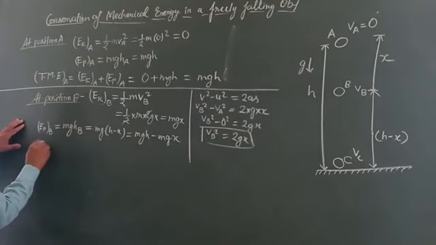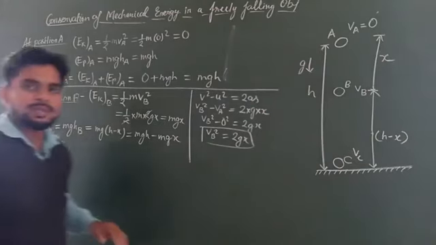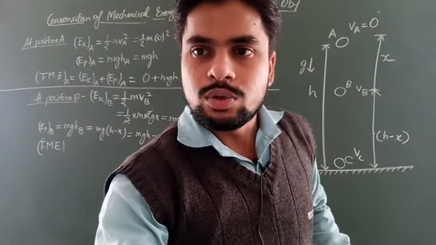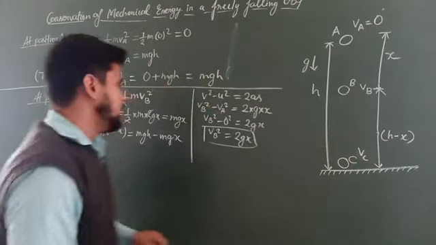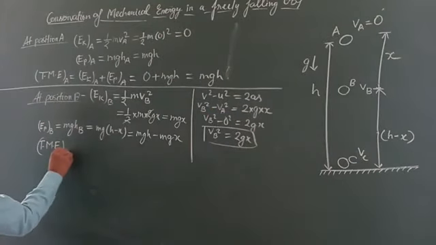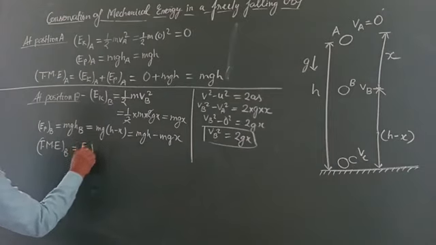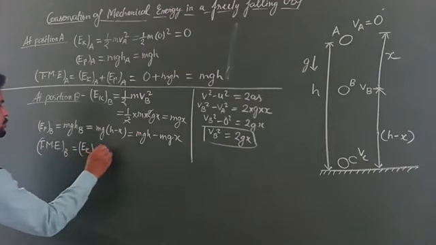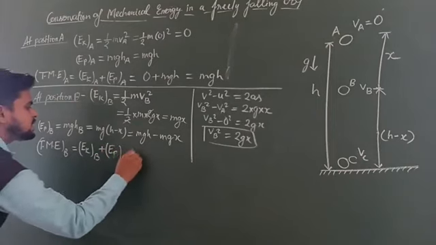Now total mechanical energy at the point B will be equal to kinetic energy at the point B plus potential energy at the point B. How much is the kinetic energy?